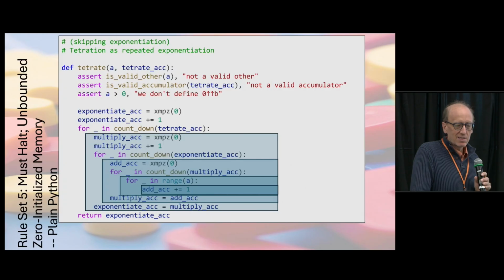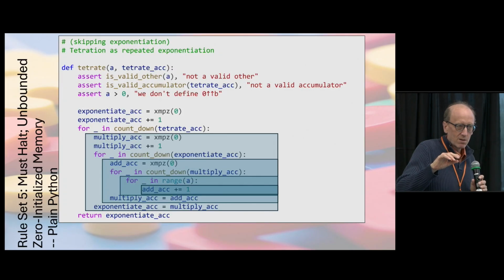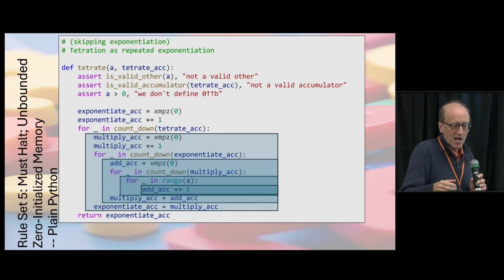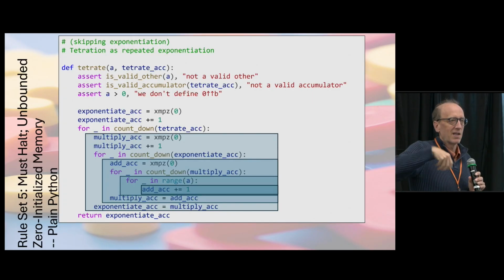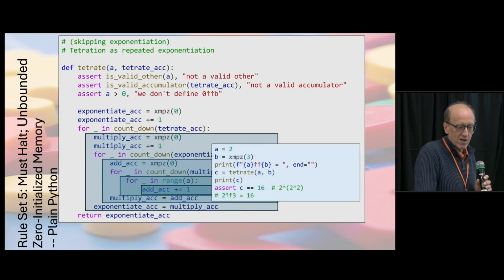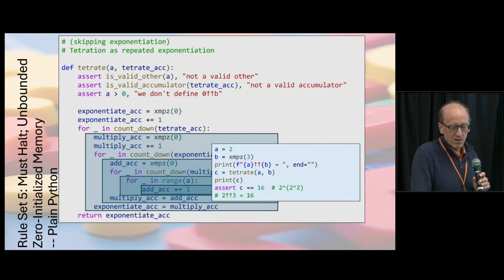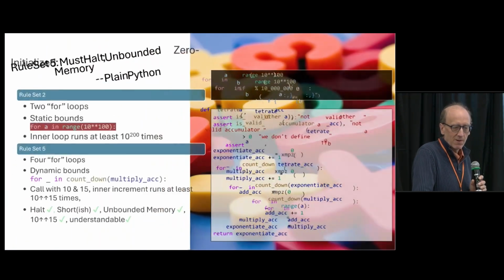You can see, since we're doing this over and over again, and each time our exponentiate accumulator is getting bigger and bigger, these values will get bigger and bigger, and we'll get the final result. We can test this on a very small example. 2 up arrow 3 is indeed 16, because it's 2 raised to the 2 raised to the 2, stacked 3 times.